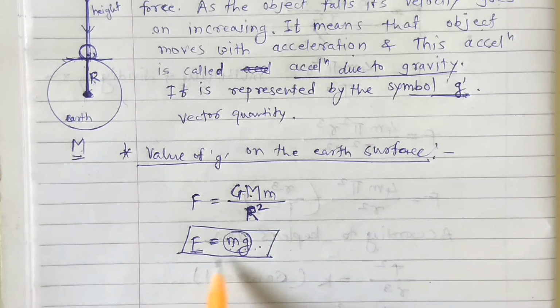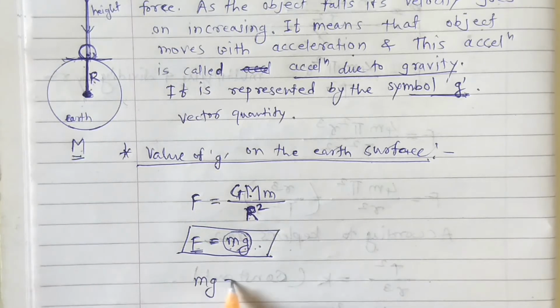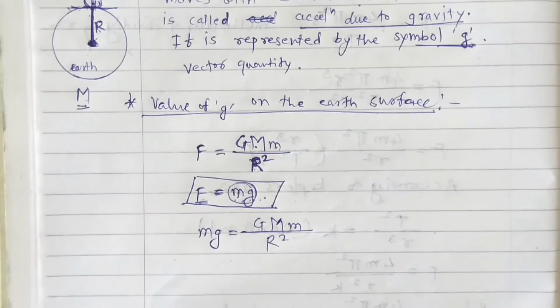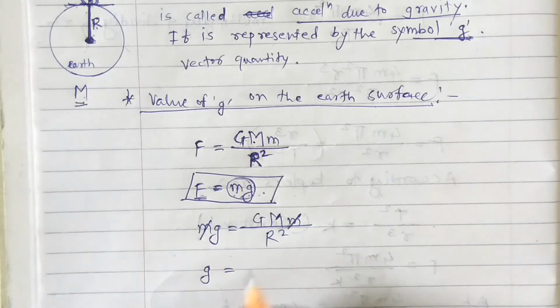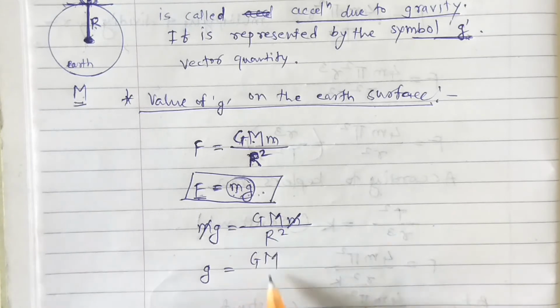Okay, so I am putting the value of F in this equation. So mg is equal to GMm upon r square. Okay, are you getting? This m gets cancelled, so only g remains: g is equal to GM upon r square.